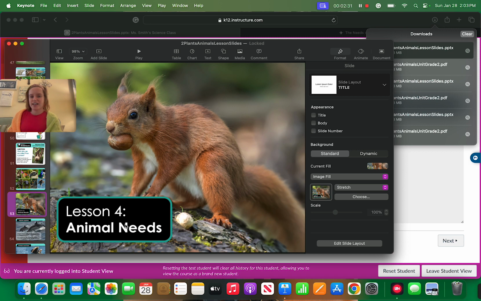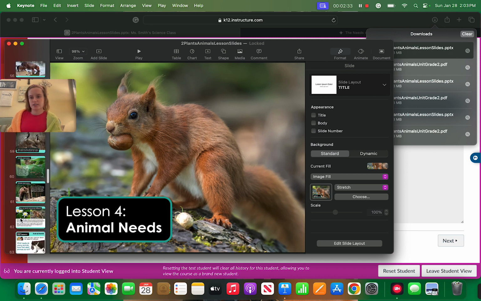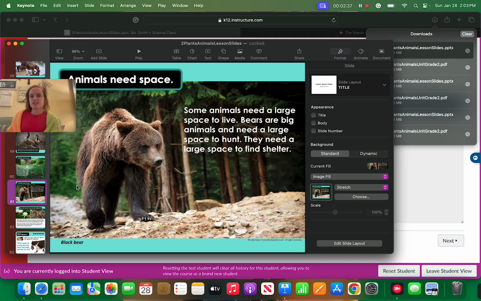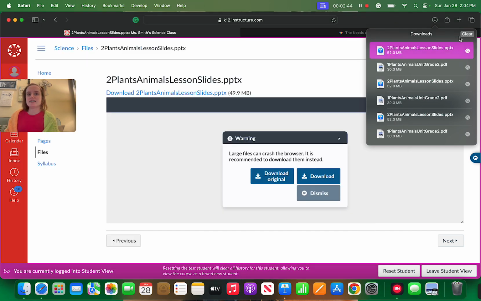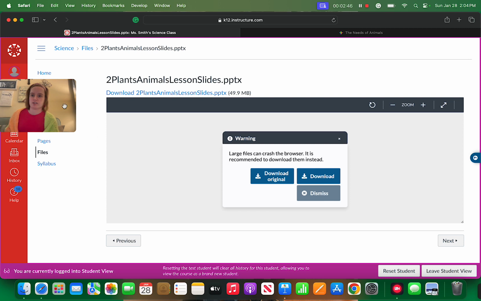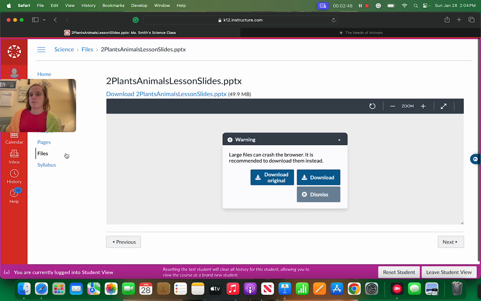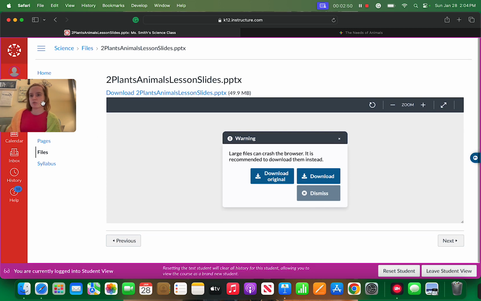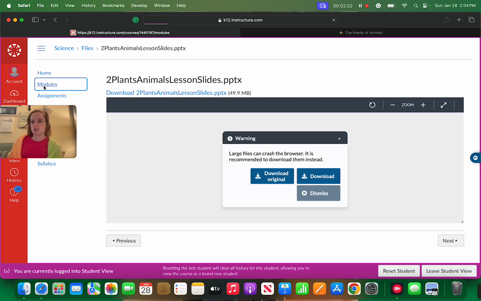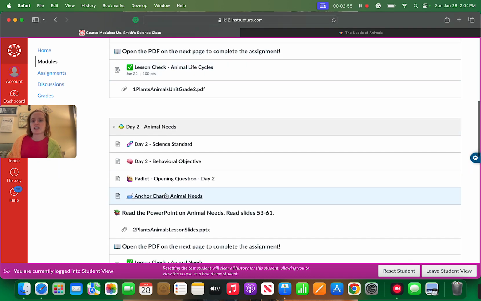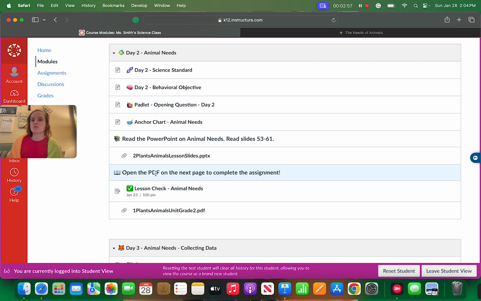53. Animal needs. You are reading until slide 61 with the bear. Once you read these slides, we're going to go back to our modules. Scroll to day 2. Open the PDF to complete the assignment. This looks very familiar. Same thing as day 1.